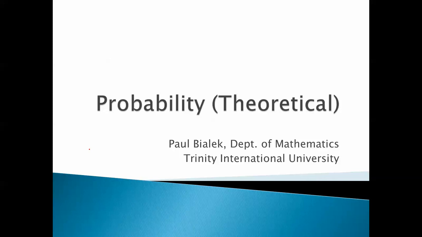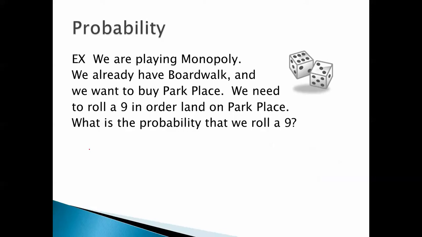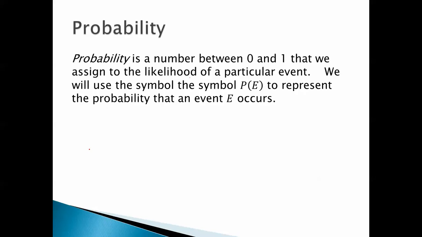Let's look at probability, theoretical probability. We're playing Monopoly. We already have Boardwalk, and we want to buy Park Place. We need to roll a 9 in order to land on Park Place. What's the probability that we roll a 9?